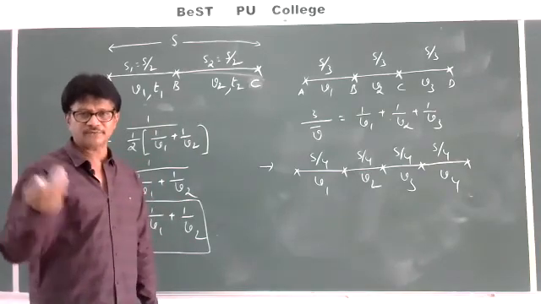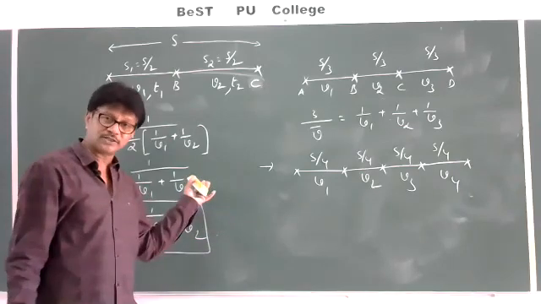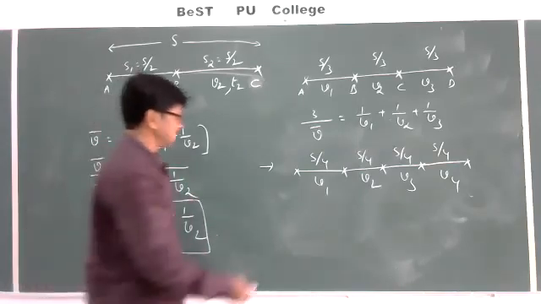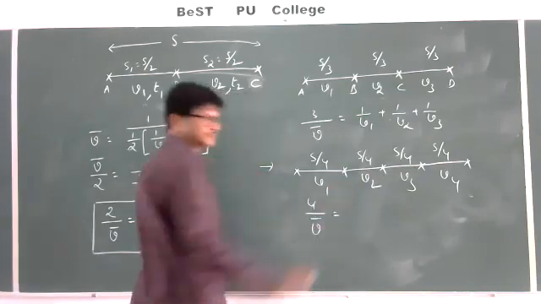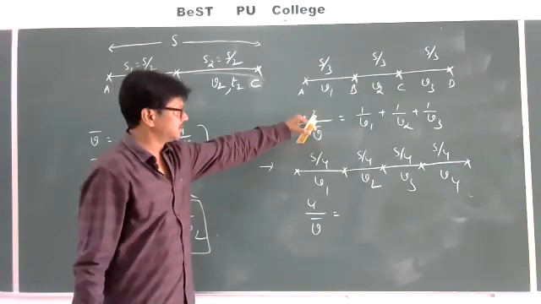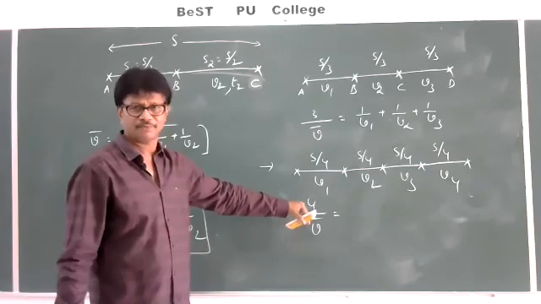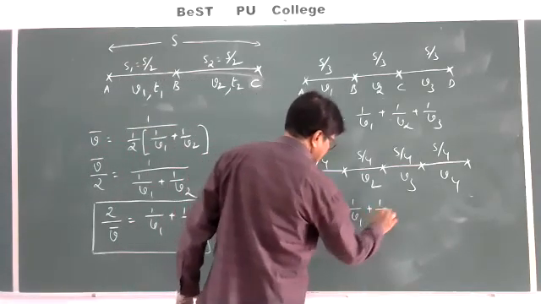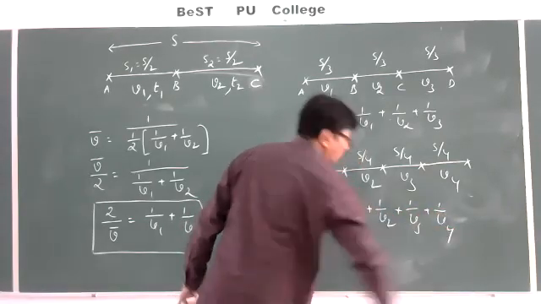Previously 2 parts, just now 3 equal parts, now 4 parts. In such a case, what is the formula for average speed? 4 by V bar. If 2 parts, 2; if 3 parts, 3; if 4 parts, 4; n parts, n. 4 by V bar is equal to 1 by V1 plus 1 by V2 plus 1 by V3 plus 1 by V4.